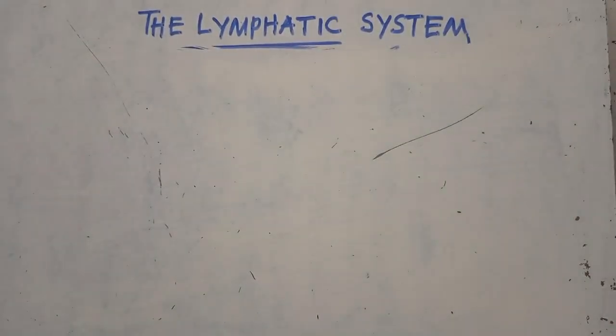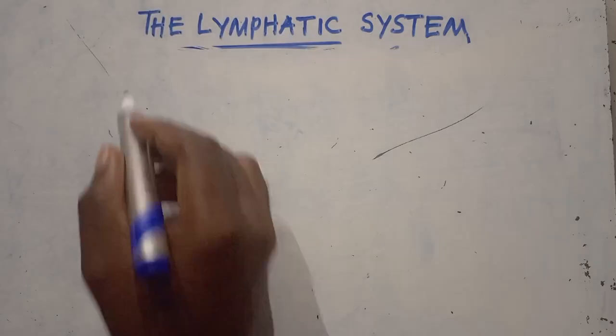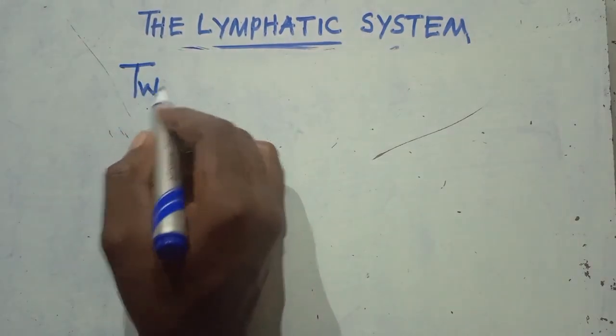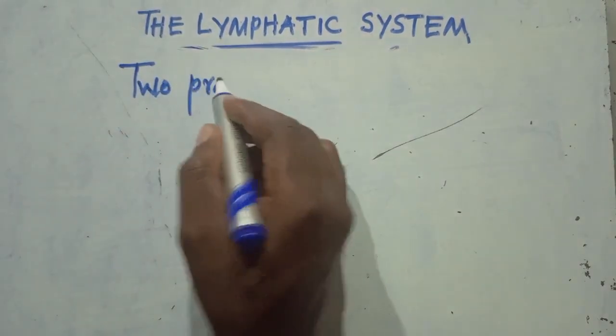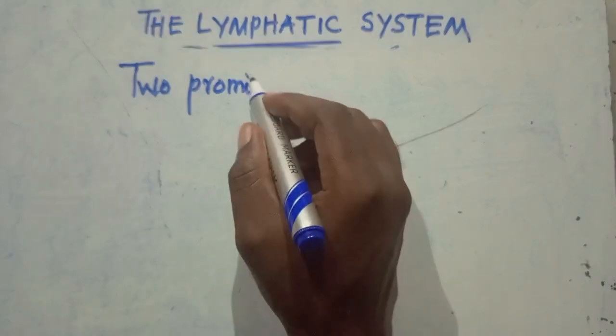There are two prominent features found along the lymph vessels.